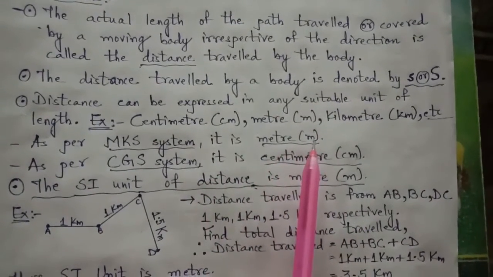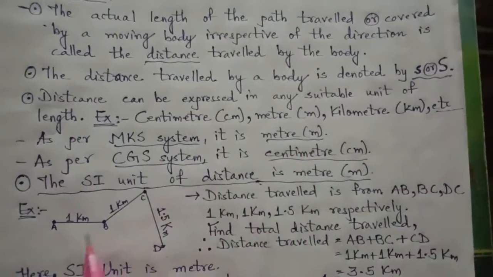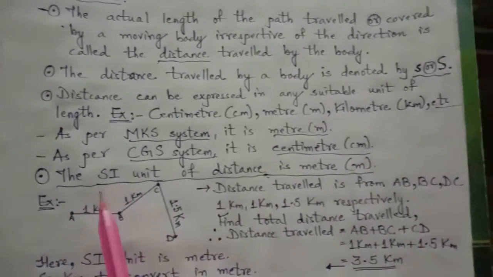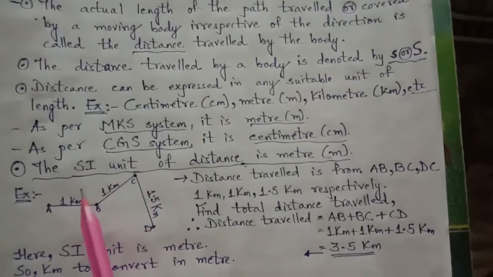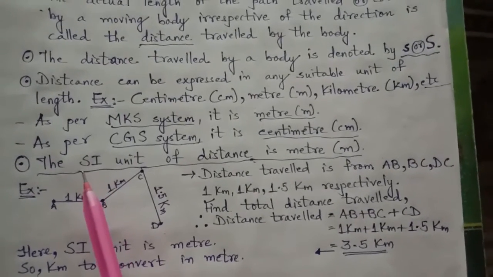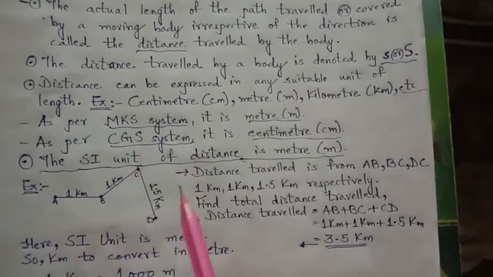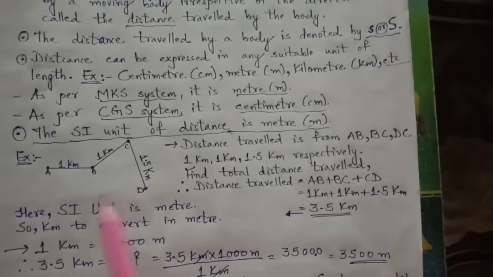Meter, m, short form, centimeter, cm, short form, in small letters. But the system international is the unit considered globally throughout the world. As per the system international, the unit of distance is meter.